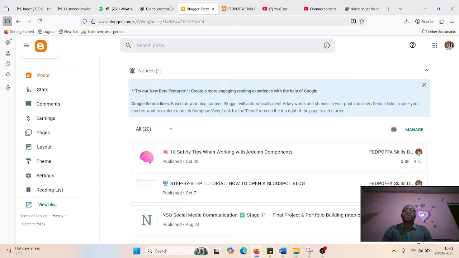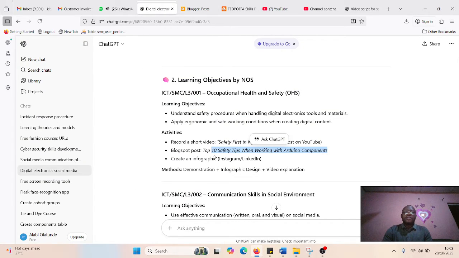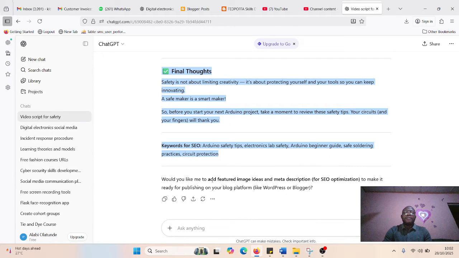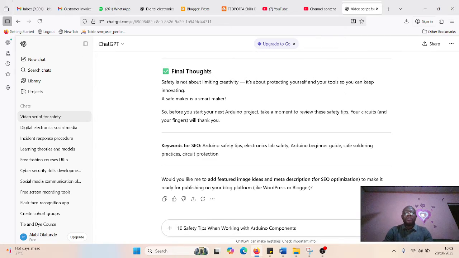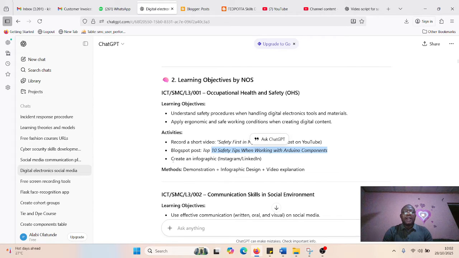Let's go back to our working plan. I've successfully completed the blog post. The third one says create infographics for Instagram and LinkedIn. I use the same topic up here to create infographics. So now I will come back to the same prompt. I'll go to ChatGPT and I want to create a prompt. I will instruct: create infographics for Instagram and LinkedIn. Let me combine the two together.